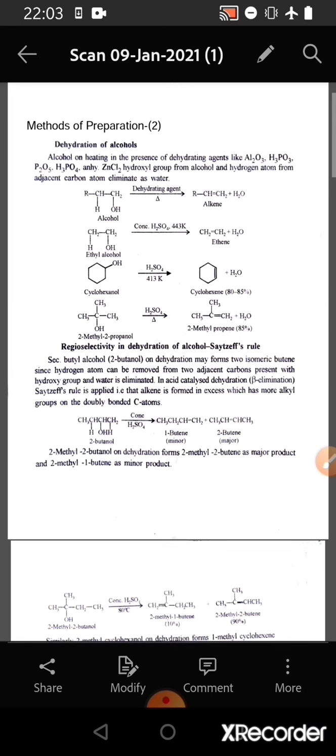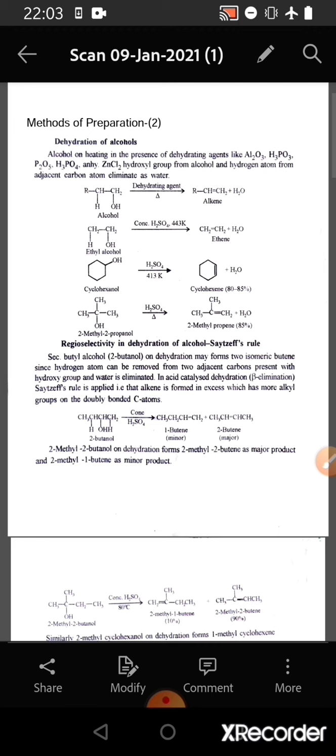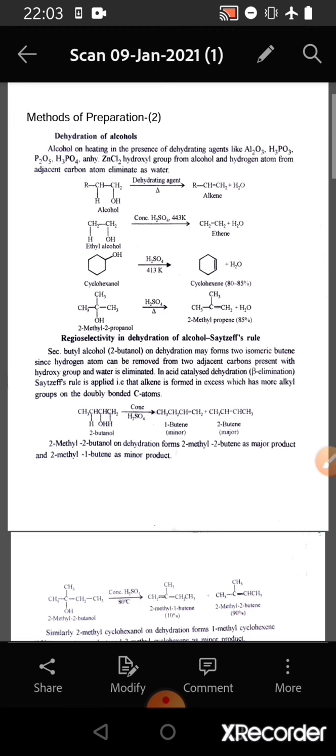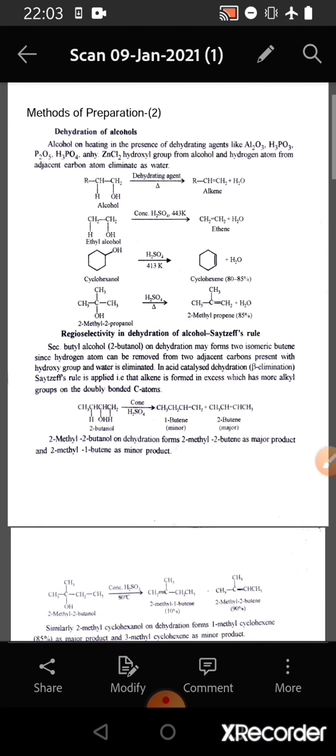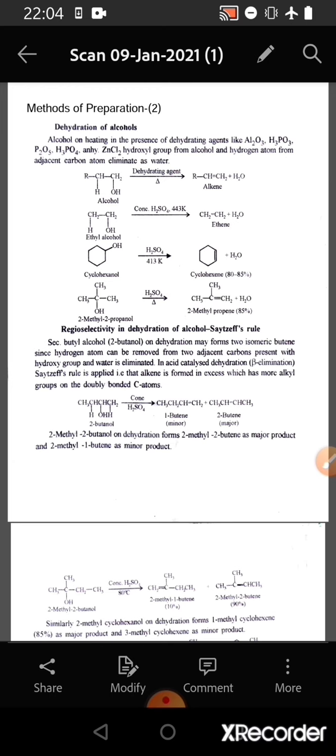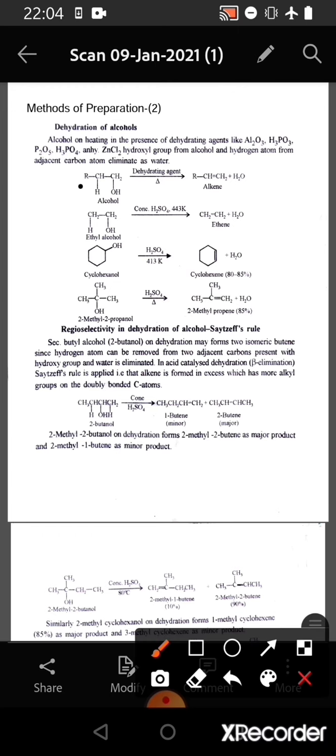Alcohol on heating in the presence of dehydrating agents like Al2O3, H3PO3, P2O5, H3PO4, anhydrous zinc chloride, the hydroxyl group from alcohol and hydrogen atom from the adjacent carbon atom eliminate as water. So if we consider this reaction, the alcohol undergoes dehydration in the presence of a dehydrating agent and eliminates one molecule of water and gets converted to alkene.